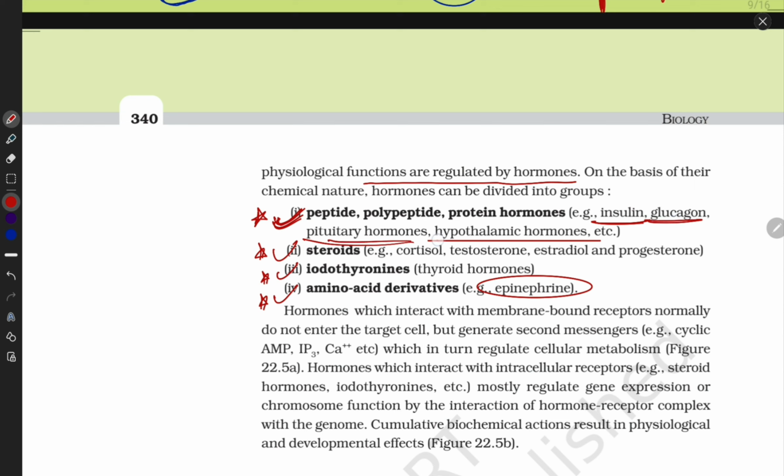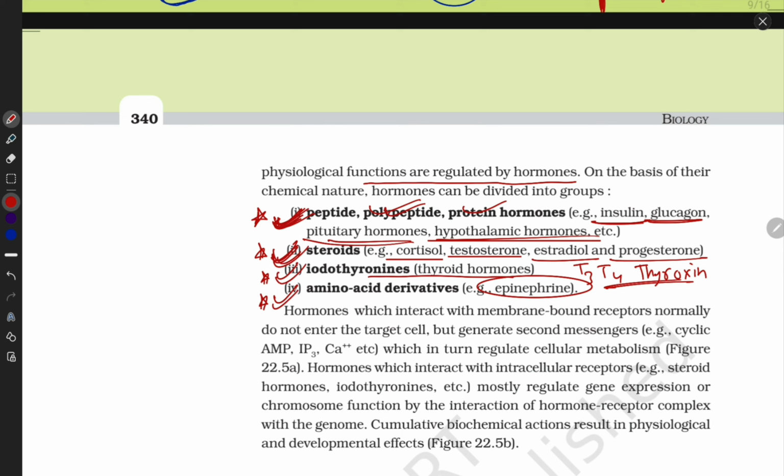These hormones are made up of peptides, polypeptides, and proteins. Choose, pick the following steroids: cortisol, testosterone, estradiol, progesterone. These are steroid hormones. Then what do they do? Iodothyronine is a thyroid hormone. Remember T3, T4, thyroxine hormone. Remember this? What do they do?